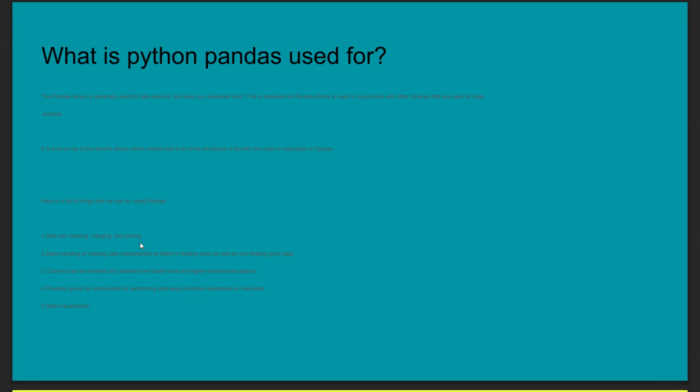If you want to perform any split, apply, combine operations on data sets, pandas is used. And also, pandas is used for data visualization. If you want to do data visualization, Python pandas is also very useful in the data visualization part.